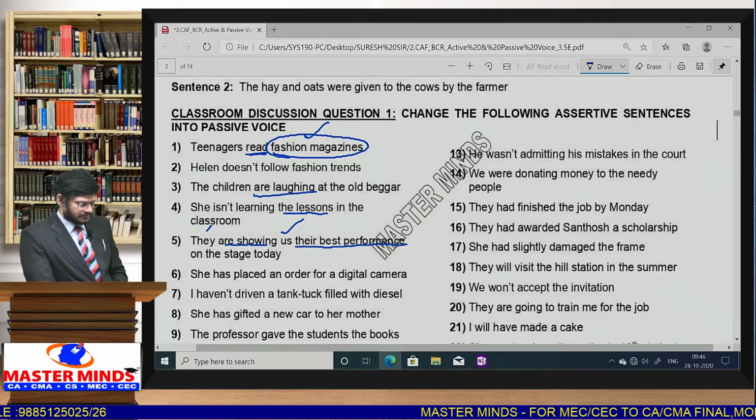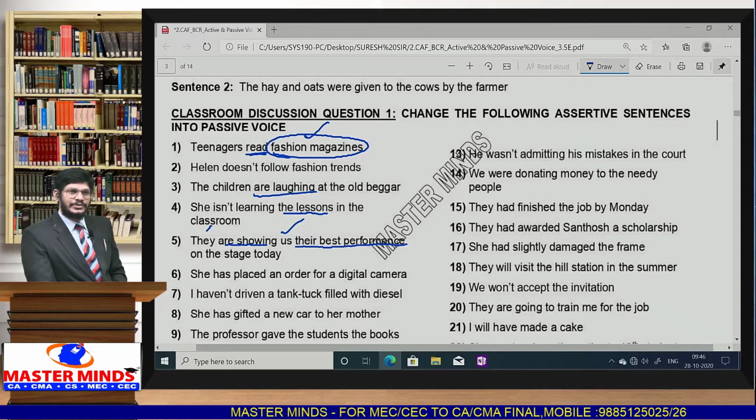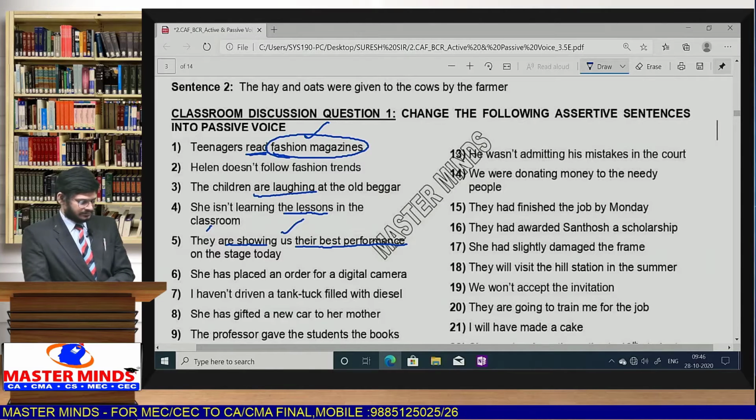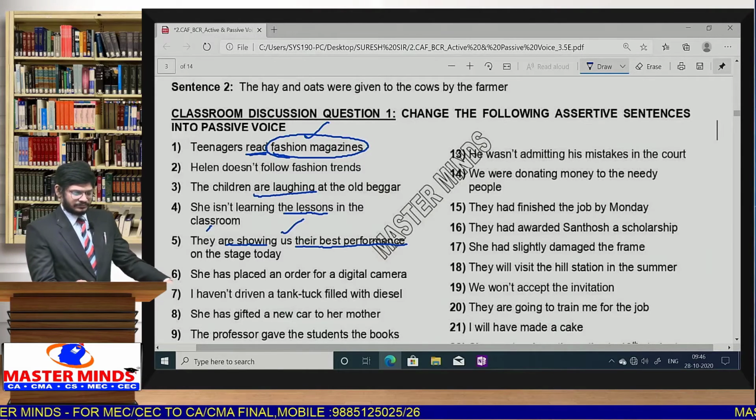The first way: their best performance is being shown to us by them on the stage. The other way: their best performance on the stage is being shown to us by them today. The 'today' you can write at the end, because it's a time frame. So don't forget to write the 'today'.